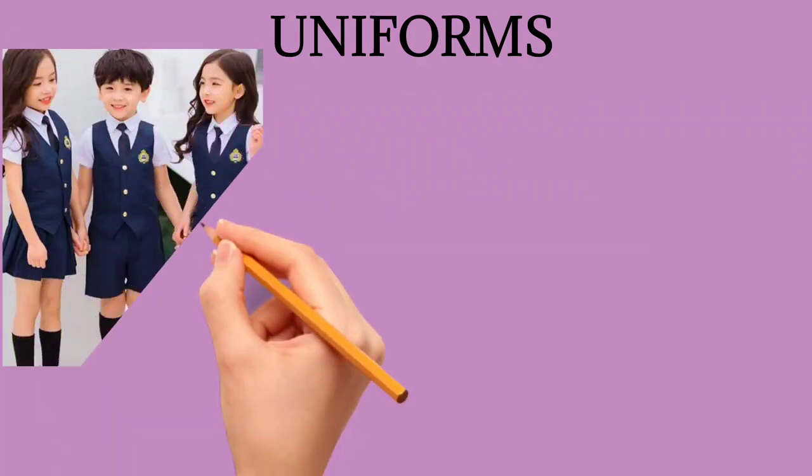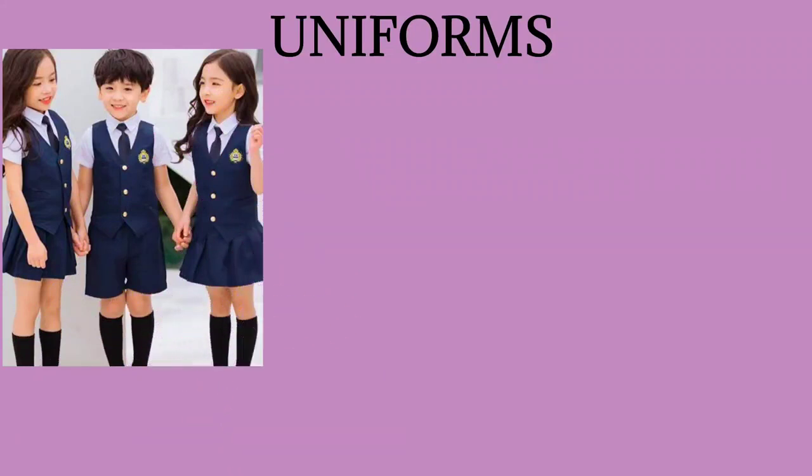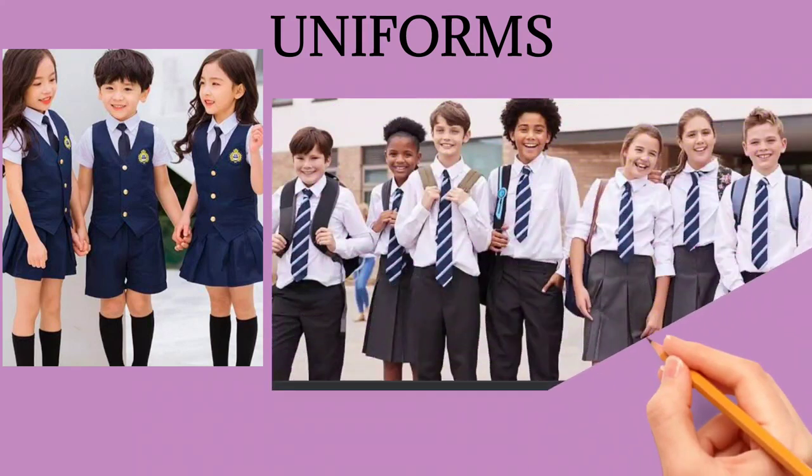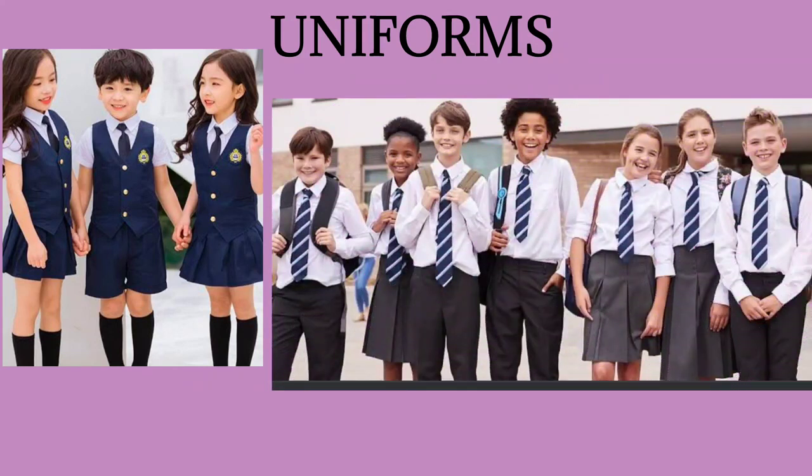Now coming to the last topic, which is uniforms. Now what are uniforms, children? You can see in this picture, uniforms are the clothes or the dress which is the same for everybody. When you are in a particular school, your dress will be the same for the school in which you are. All the students of that school will be wearing the same uniform.